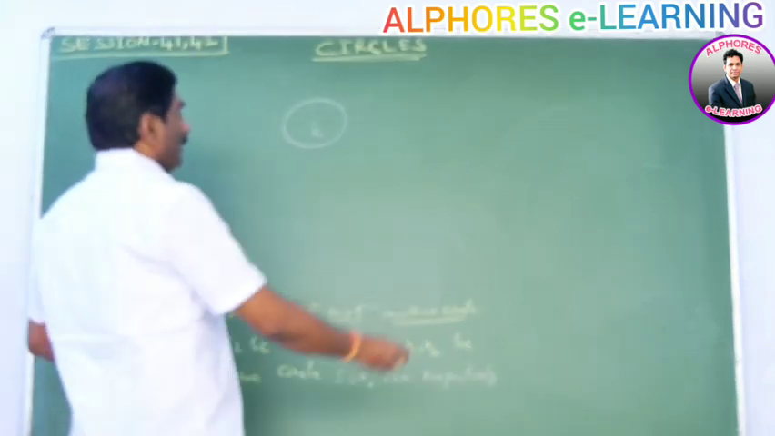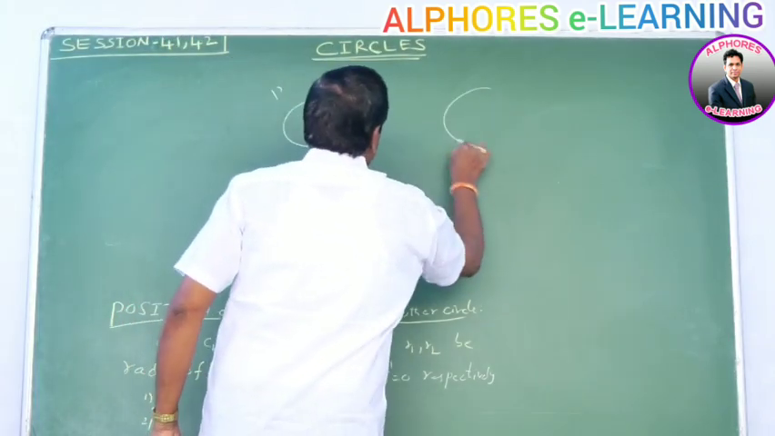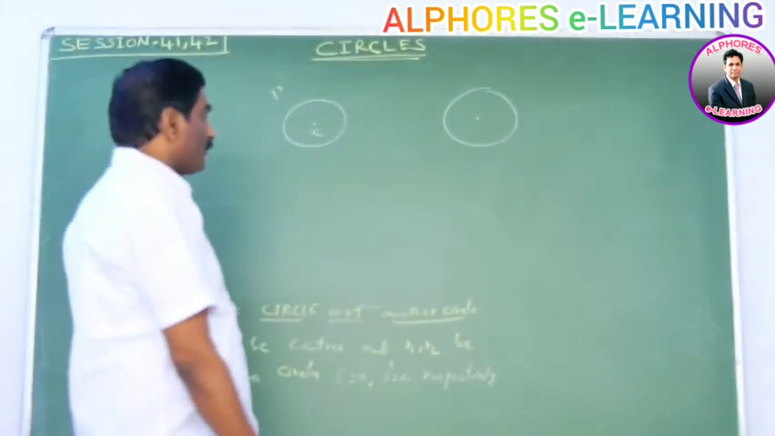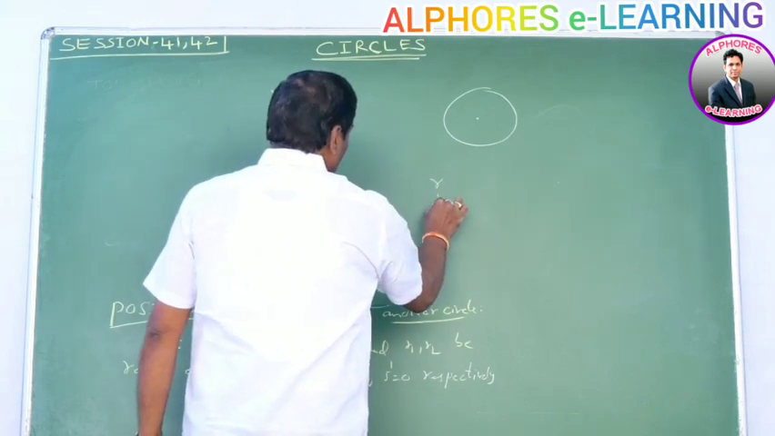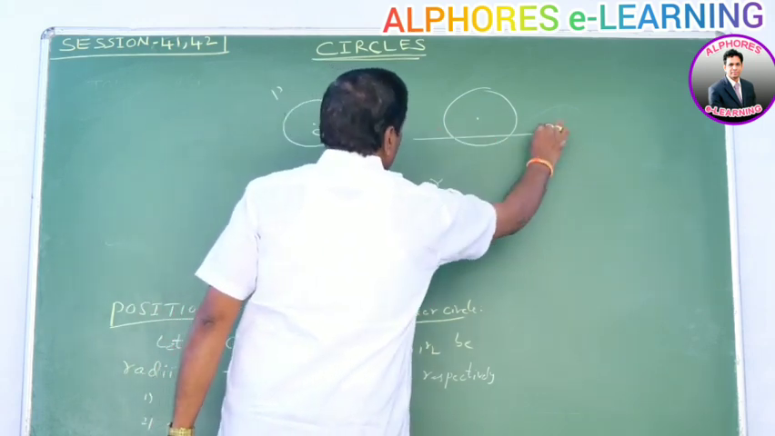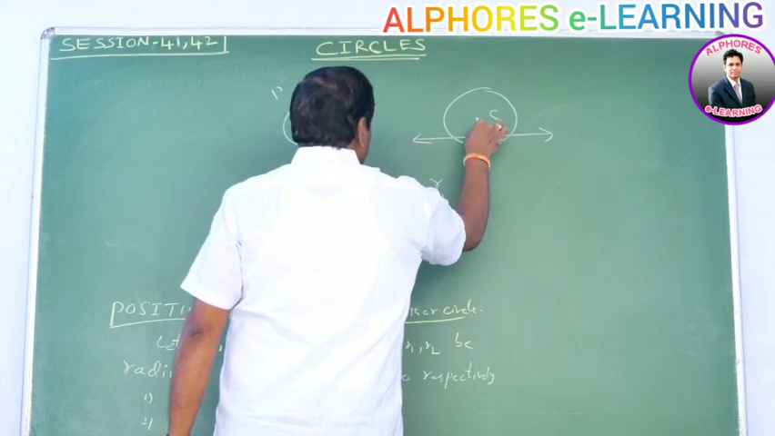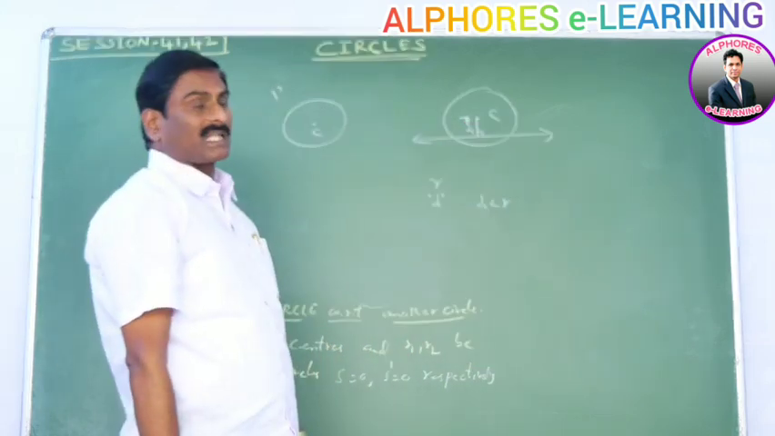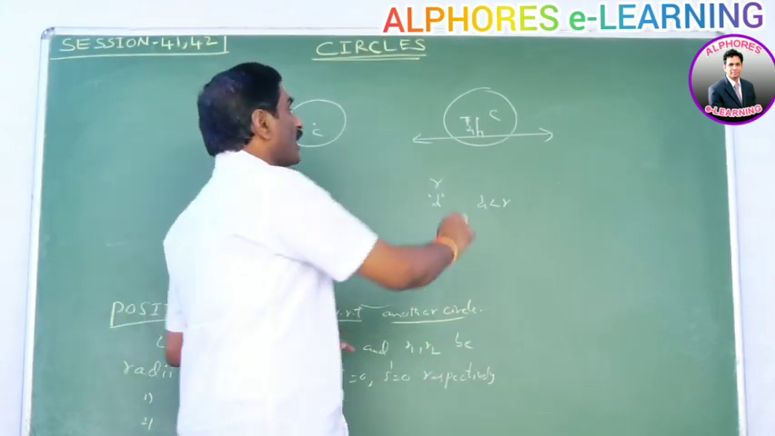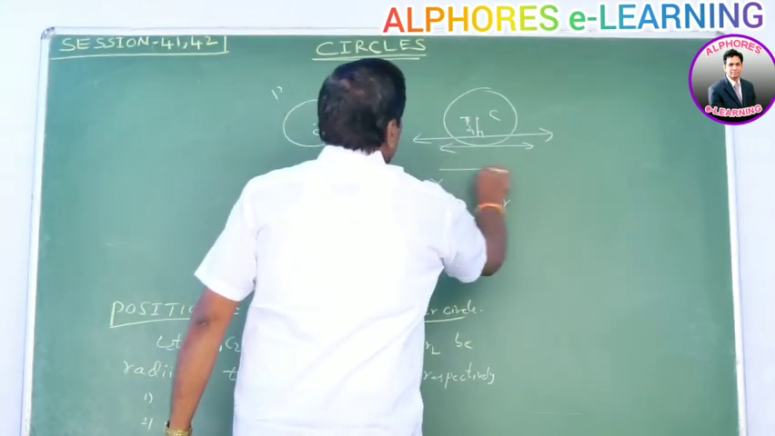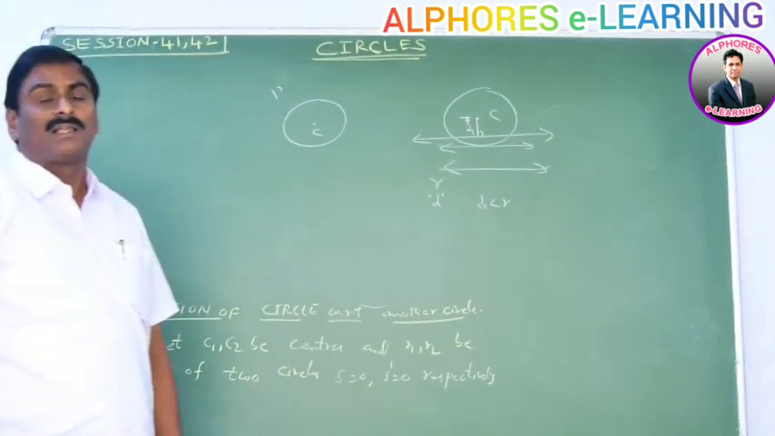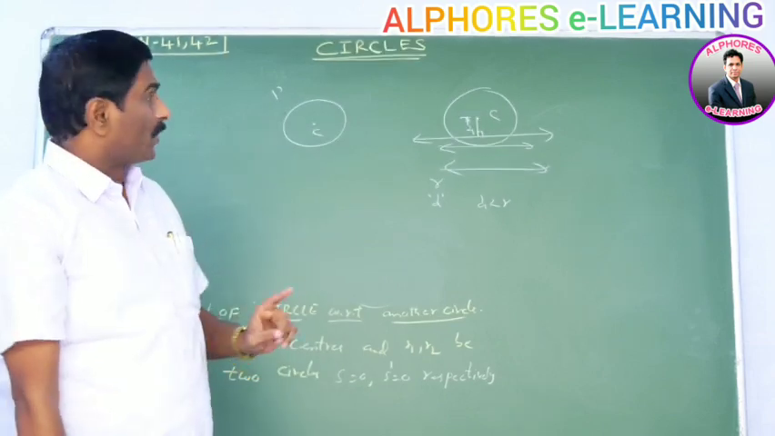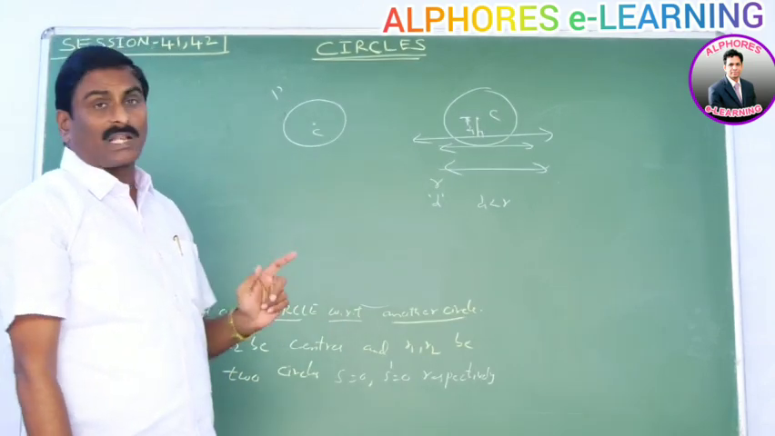Okay. Next, the position of a line with respect to the circle. To find it, first we find the radius and the perpendicular distance from the center to the line. Suppose this is the line. The perpendicular distance from the center to this line is d. If d is less than r, then the line cuts the circle at two different points. If d is equal to r, then the line touches the circle. If d is greater than r, then the line neither touches nor intersects the circle, that means it is away from the circle.